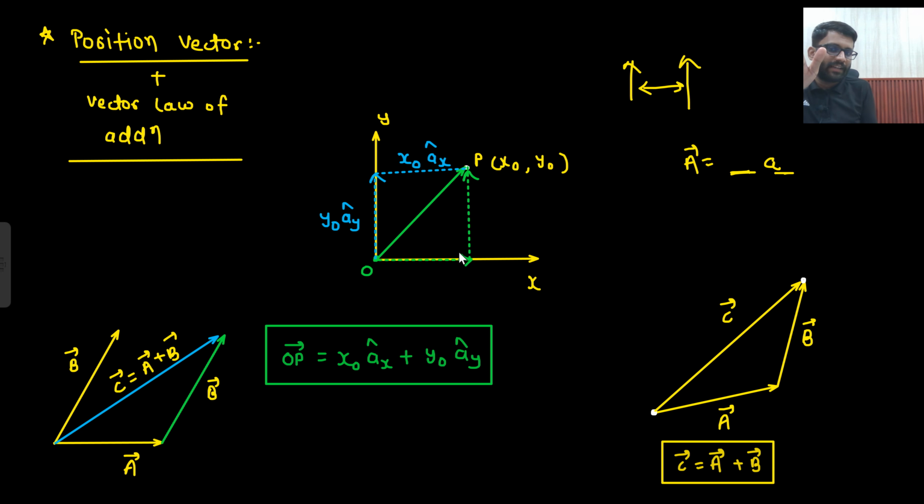So first we understood that one guy is working x naught in a_x cap, and one guy is working y naught in a_y cap. This is how I define my position vector, the position of this particular point P with respect to the origin, shown by the OP vector, that is x naught a_x cap plus y naught a_y cap. And then we saw the vector law of addition. So one guy working here, and this is C vector equals A vector plus B vector. Well and good. The same goes for 3D as well.